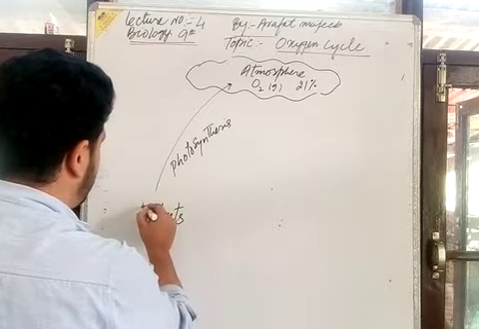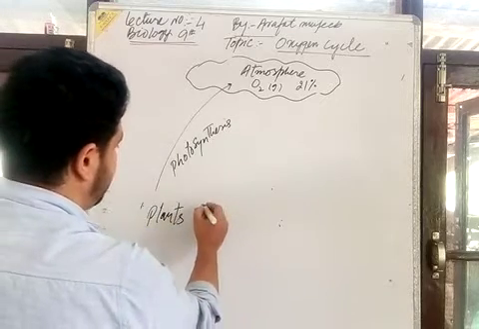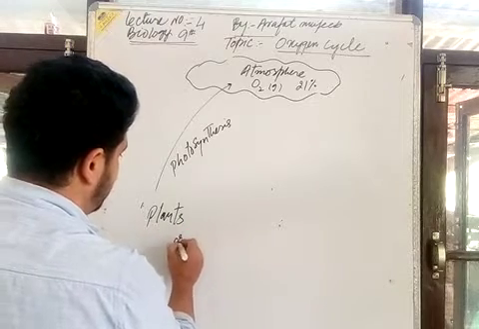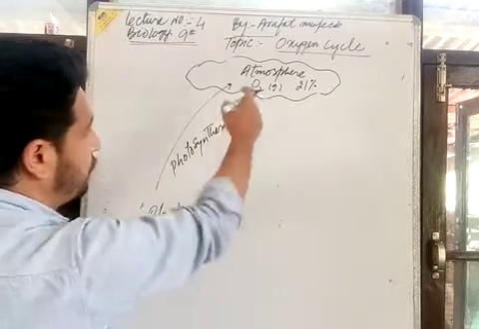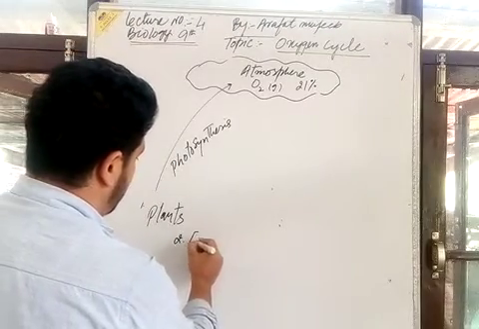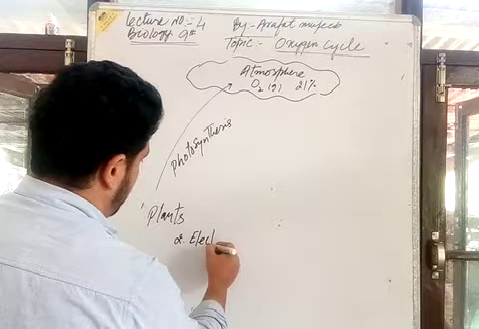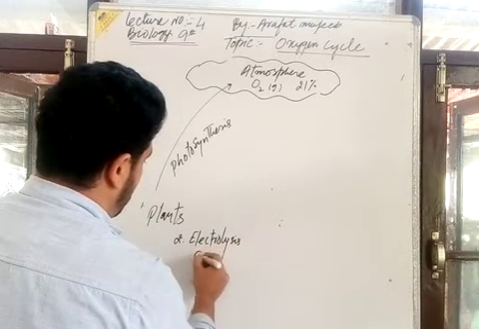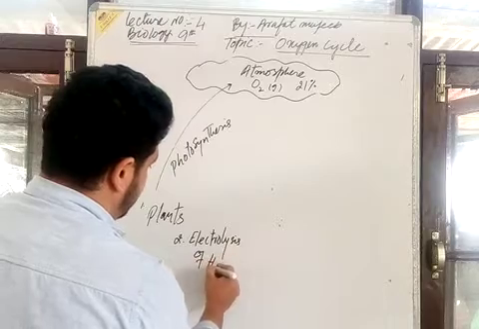That is the first source. The second source of oxygen is the electrolysis of water, H2O.